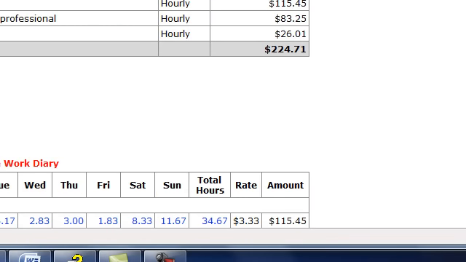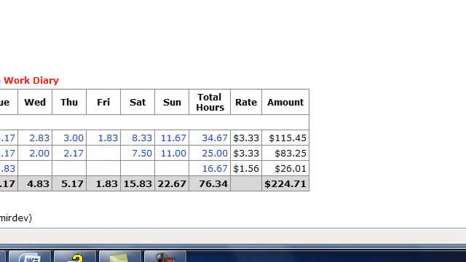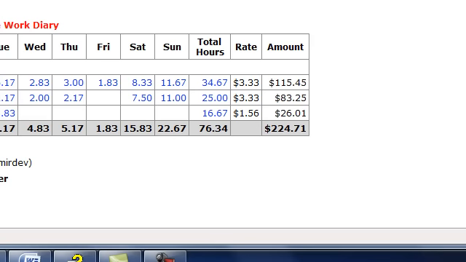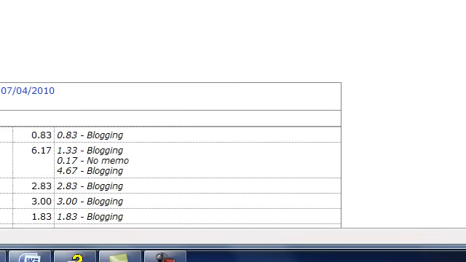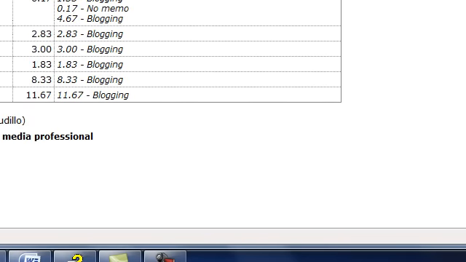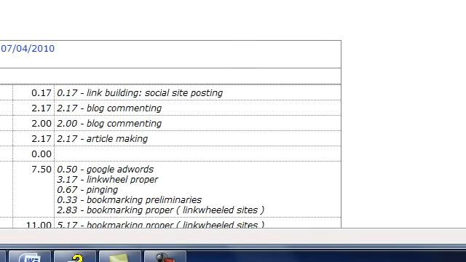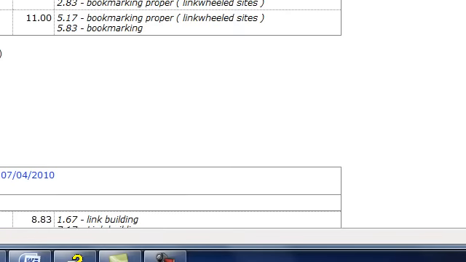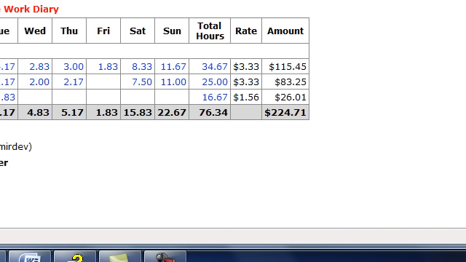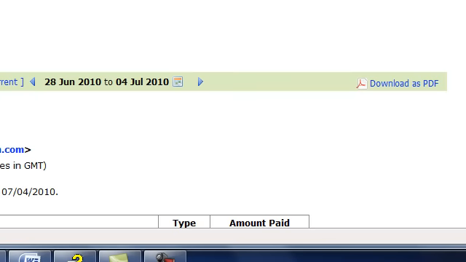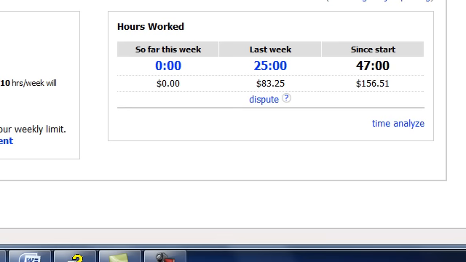So for this particular project, I spent $224 this week. It tells you all the hours, what they did, and then every time they log in, they have to show you the hours and what they were doing. Now, it also gets a little more advanced than that, which I'll show you in a minute. But you get the idea here. So this is showing you all the different charts about what you paid.